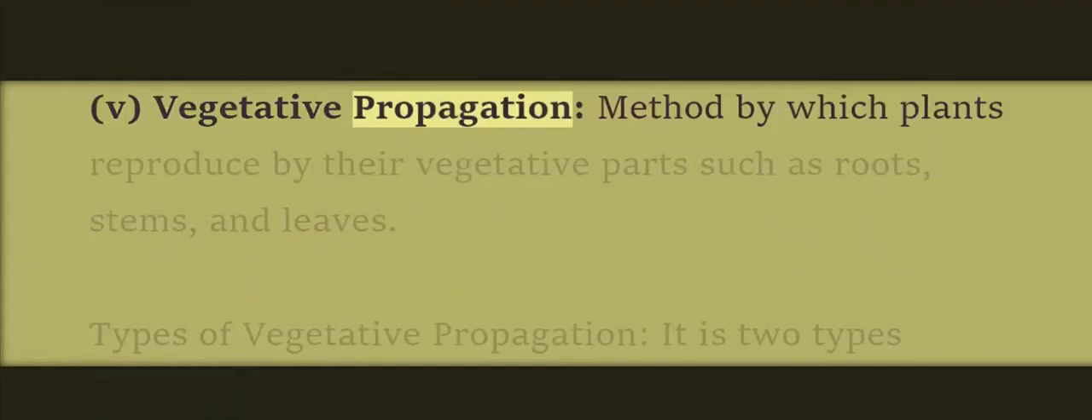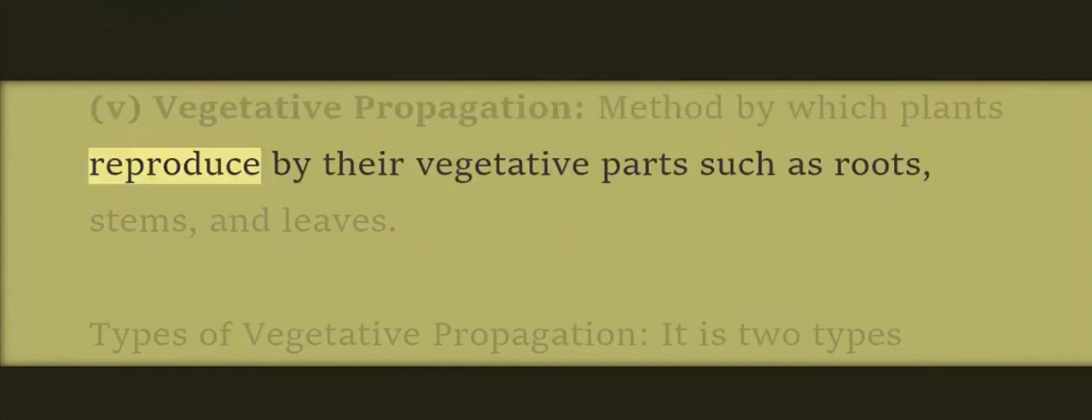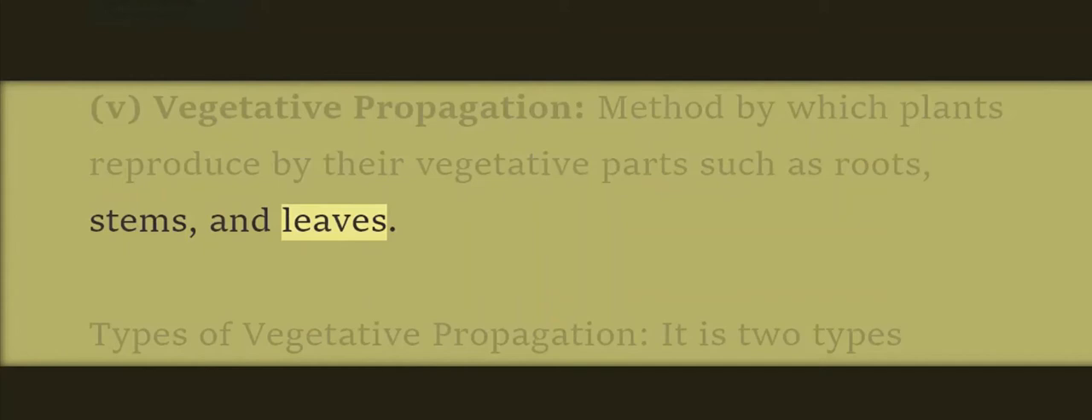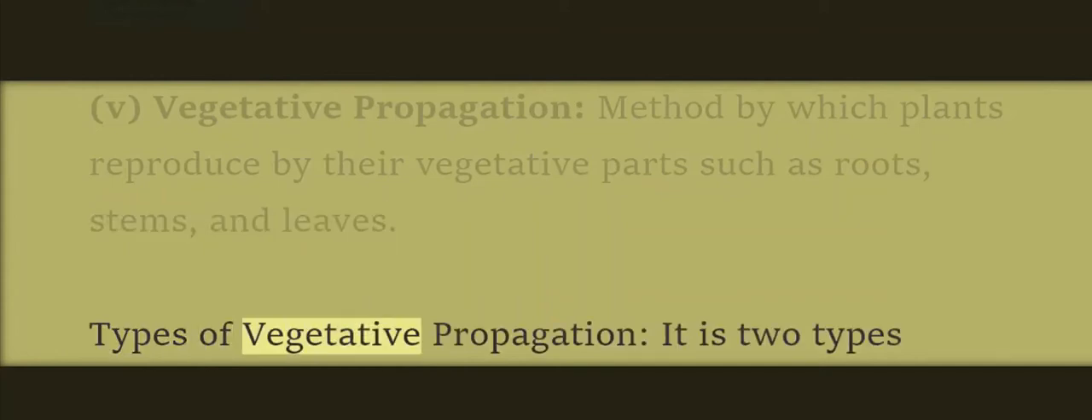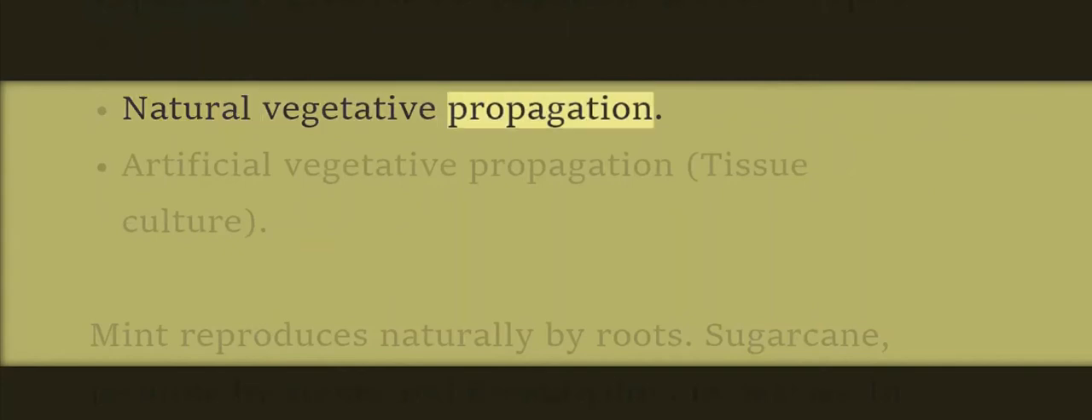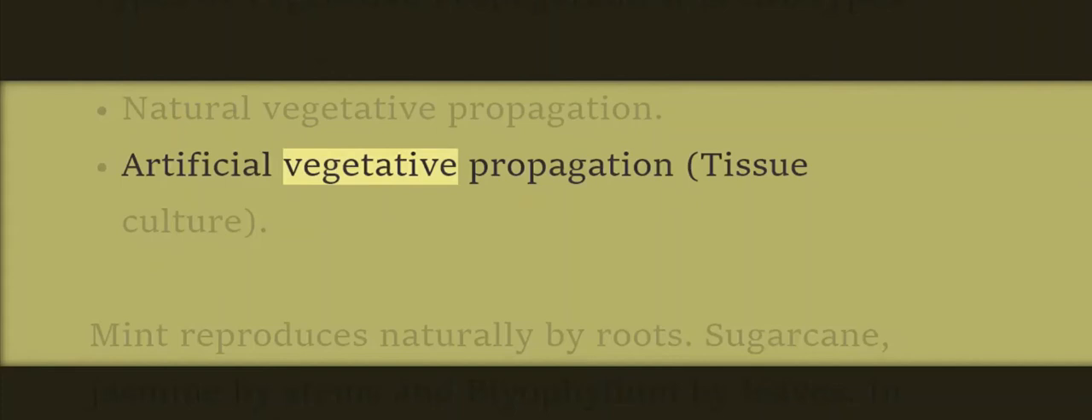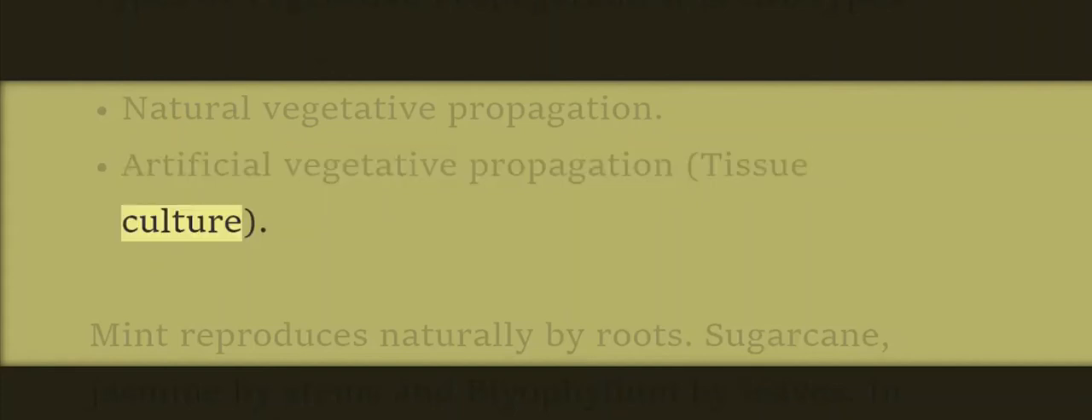Vegetative propagation: the method by which plants reproduce by their vegetative parts, such as roots, stems, and leaves. Types of vegetative propagation. It is of two types: natural vegetative propagation, and artificial vegetative propagation, including tissue culture.